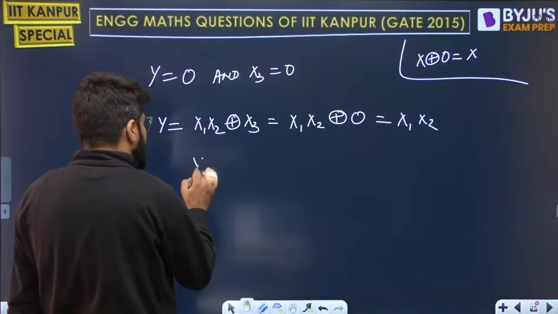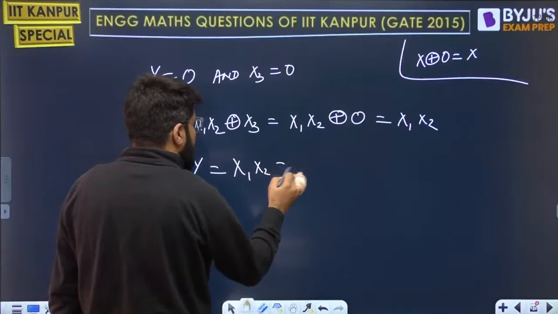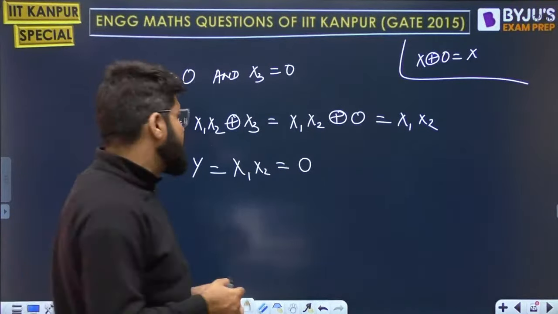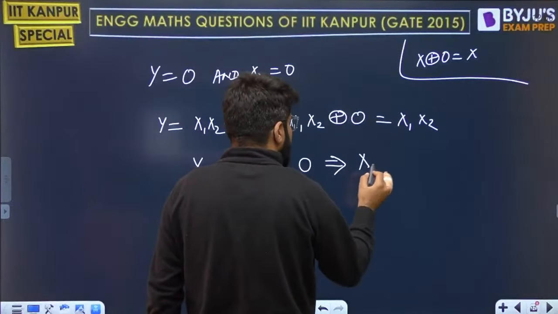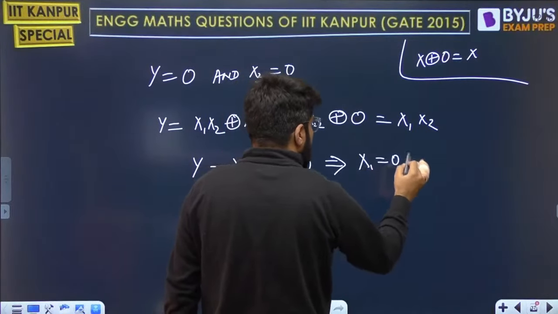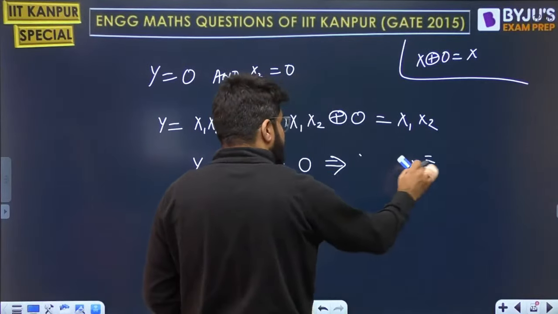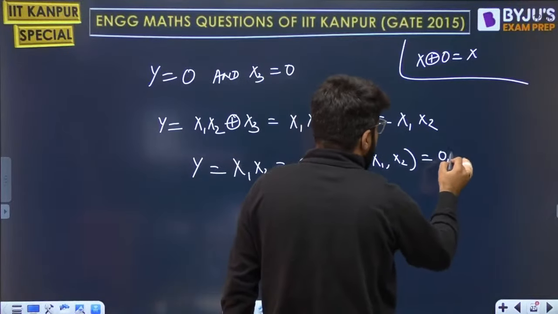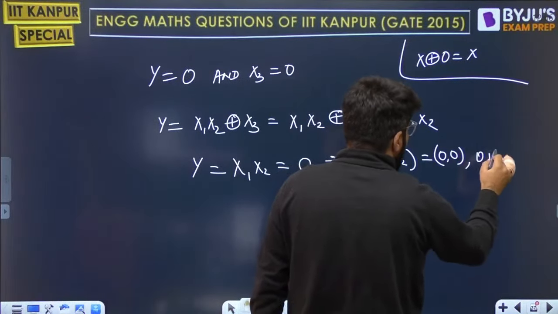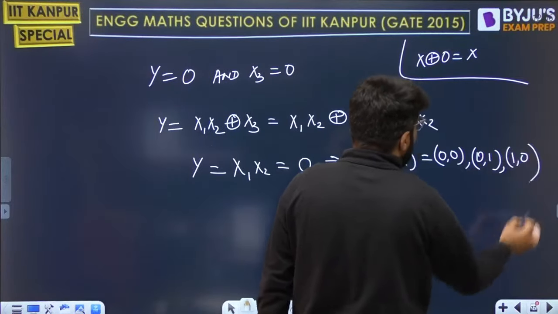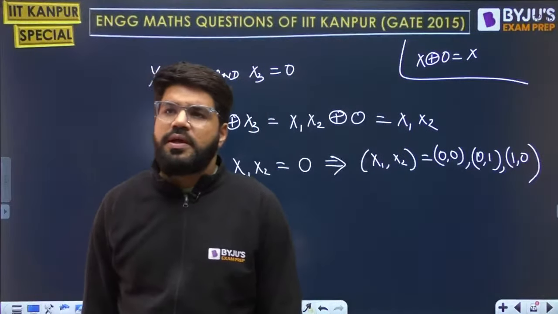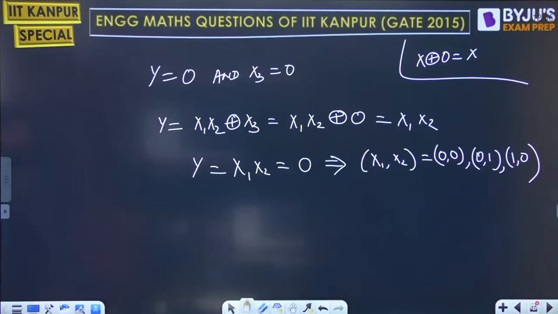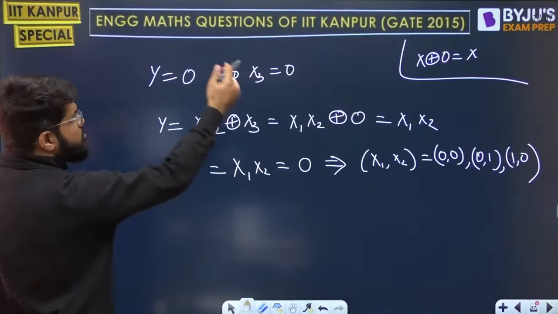Now you need Y, which is X1 X2, to be 0. The product of two quantities is 0, so what can be the set of values of X1 X2? It could be 0 0, 0 1 or 1 0. The product is 0 if at least one of them is 0. So 0 0, 0 1, 1 0, that is the case. Now we have written the values of X1 X2; X3 we already know.